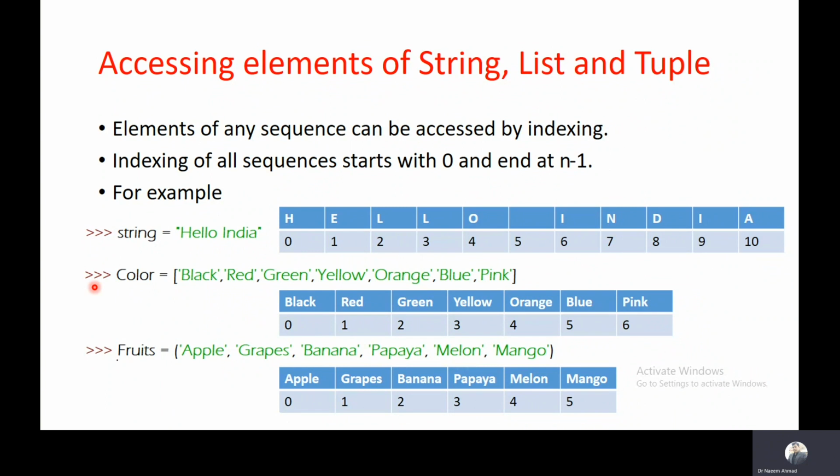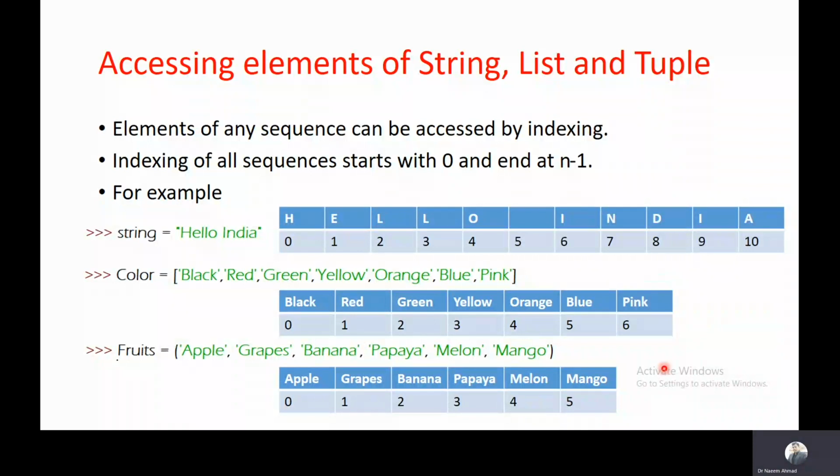Like a string, you can also have the list and tuples. Here it is also starting from 0 and ending at n-1. Number of elements in this list is 7 and number of elements in this tuple is 6. So it is showing 5, the last index. The difference between list and tuple is that list can be updated after creating, but once you have created a tuple, you cannot update it later.